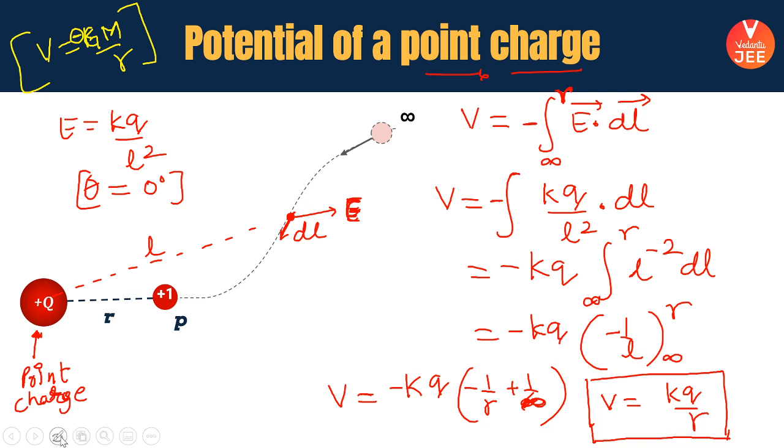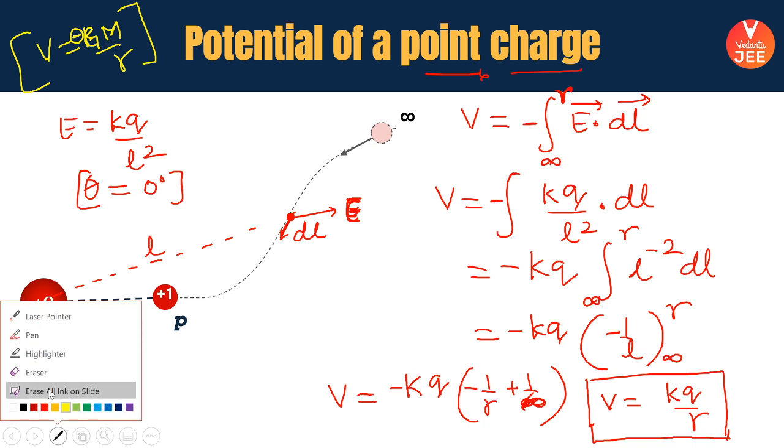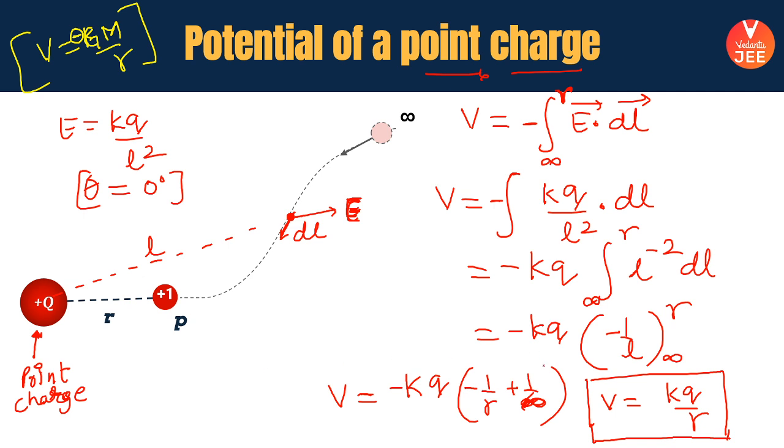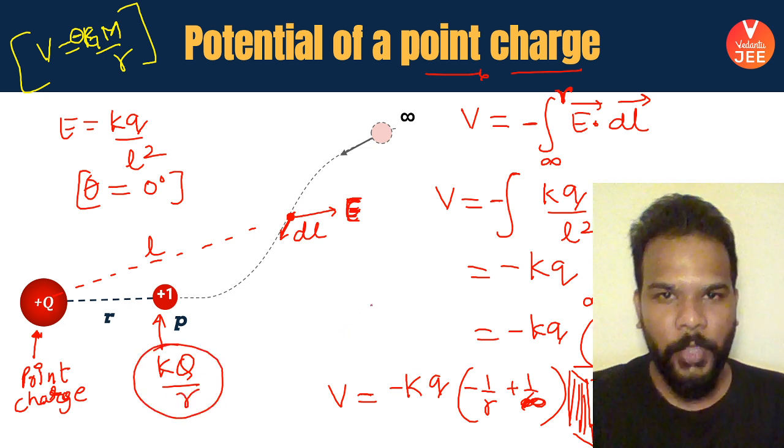If the charge is negative, then the potential will come out to be negative. Okay. So guys, I want you people to remember the similarities and, more importantly, remember the expression. The potential due to a point charge comes out to be, at this point, K capital Q by R. Okay, guys.